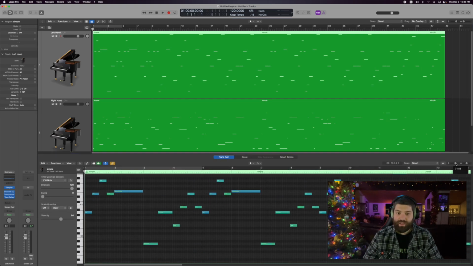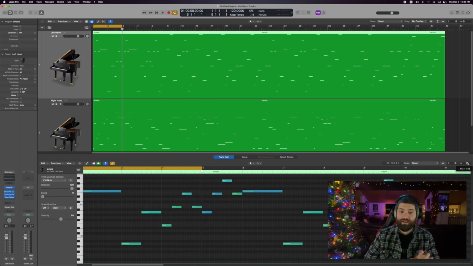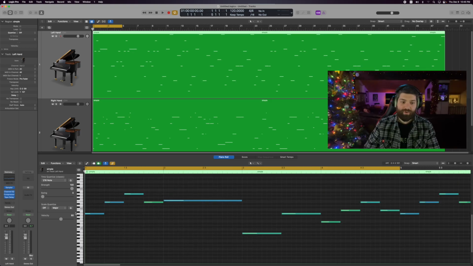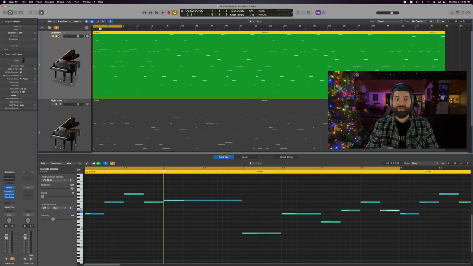Well, let's do this. I'm going to highlight this section. These are 4 bars, because like I said, a section is 8 bars, but 4 bars are going to repeat for the left hand. So let's zoom in on that and see what this looks like. The first pattern is this section right here. We have what looks like a 1, 5, 8, 5 pattern. Right here, we just have a single note that lasts the entire bar, so that's a 1 pattern. Right here, that's a 1-8 pattern, just an octave, a half note of 1 and a half note of 8, and then it looks like a 1-5-8. So if we solo out this track and play it, here's what it sounds like.